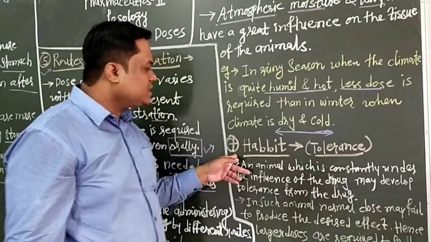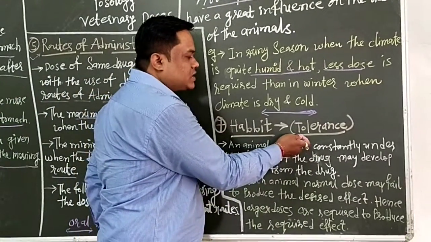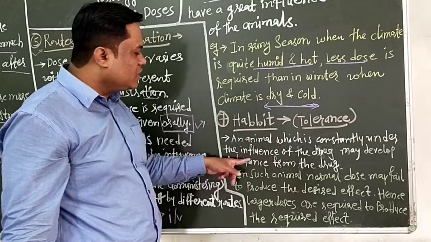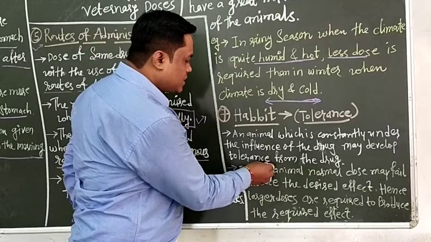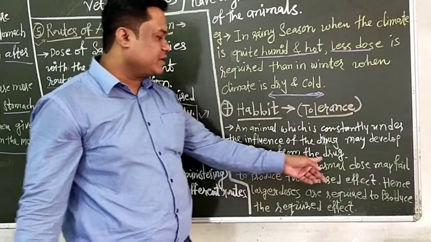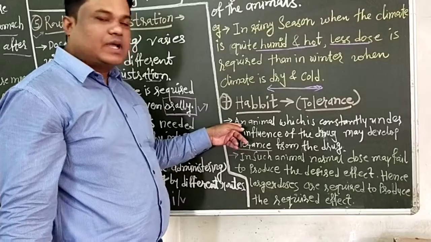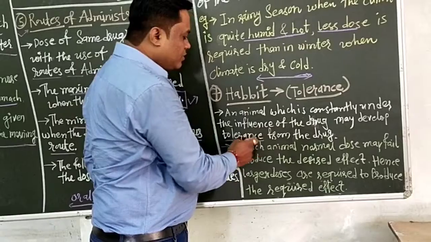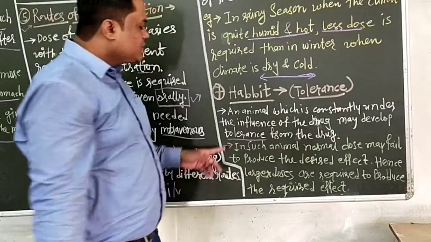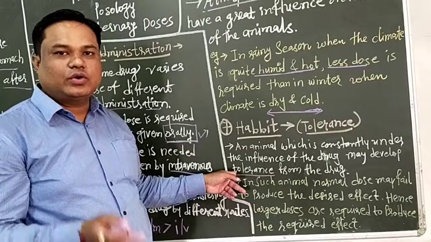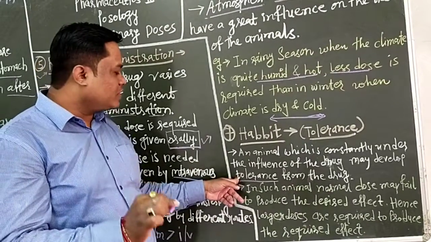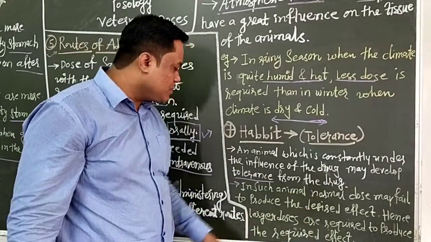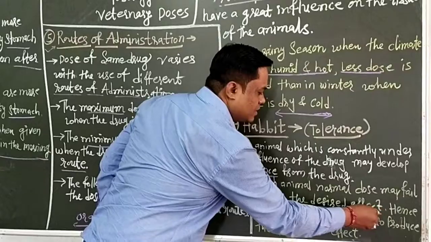Then next, seventh, is habit. Habit is simply called the tolerance of the drug. An animal which is constantly under the influence of a drug may develop tolerance to that specific drug. It means if the drug is repeatedly given to the animal, it may develop tolerance to the drug. Tolerance means an increase in the limit of drug needed to give the pharmacological action.